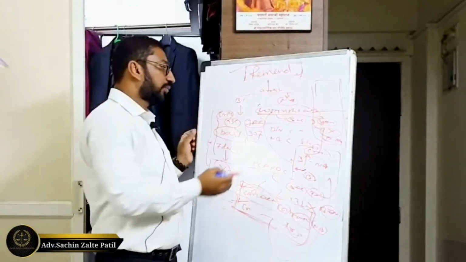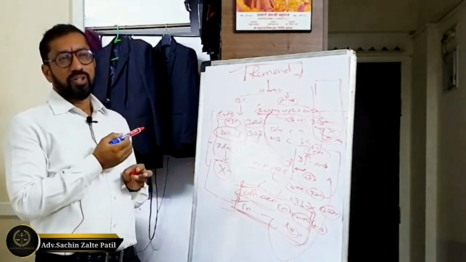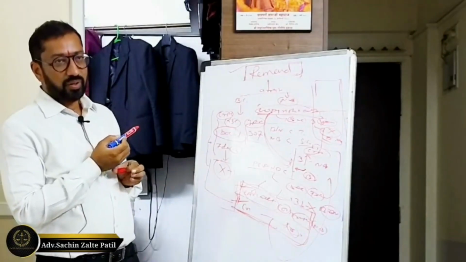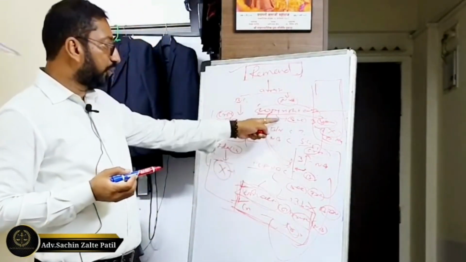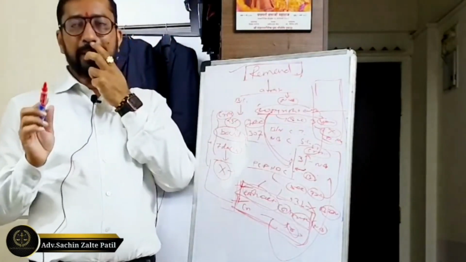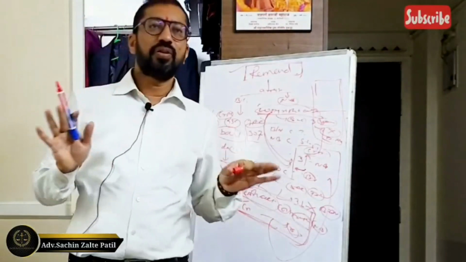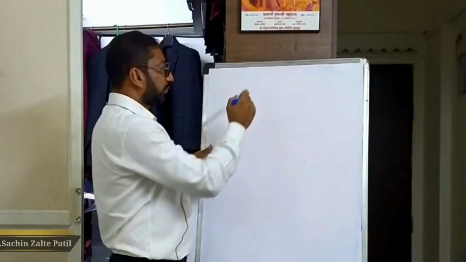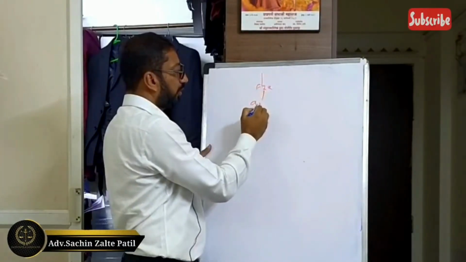So in that circumstance, we have to rely on the Second Schedule, which says that if the punishment is not provided in the special law, the Second Schedule of the CrPC is applicable, and this schedule says that if punishment is provided for 3 years, then it is to be treated as bailable. So in that circumstance, you cannot grant police custody, right? Understood, everybody? Yes.